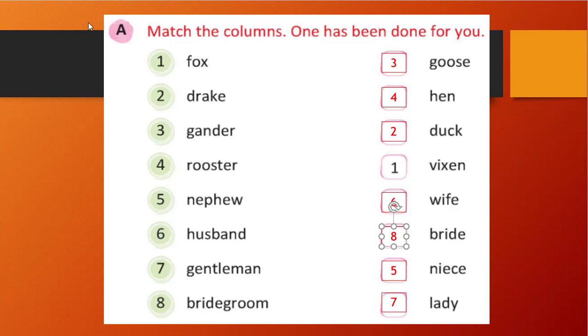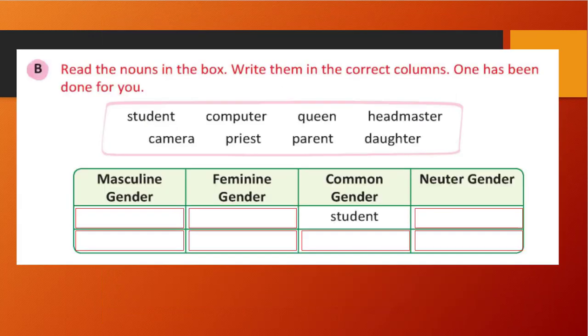So if you noticed here, masculine and feminine are opposite genders to each other. Okay, both are opposite genders to each other. So if male is there, that is masculine, female is feminine. So we have given the correct order. Okay, so let's see the next question.